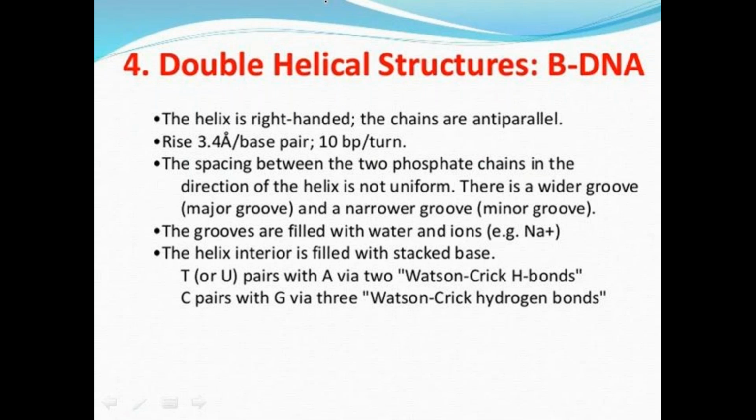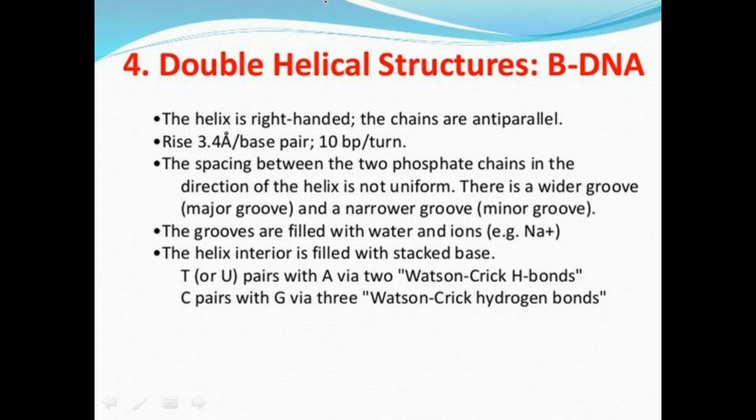And in this double helical structure, different conformations are present, called the A conformation, B conformation, and Z conformation. We will discuss that in the next class. Here, the main conformation of the double helical structure is the B conformation, that is called the B-DNA. B conformation of DNA is the main existing helical structure of DNA.